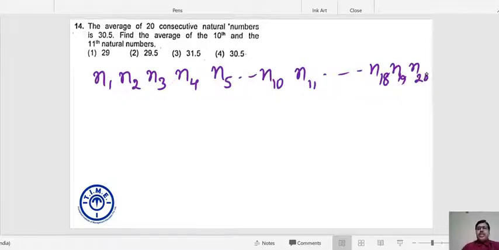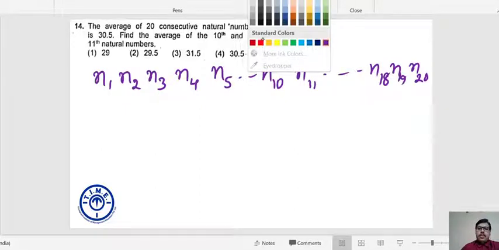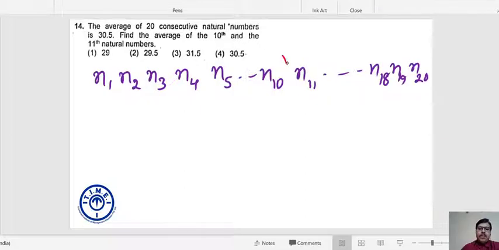So if there are 20 consecutive numbers, what are the middlemost numbers? 10 numbers are to the left half and 10 numbers are on the second half.